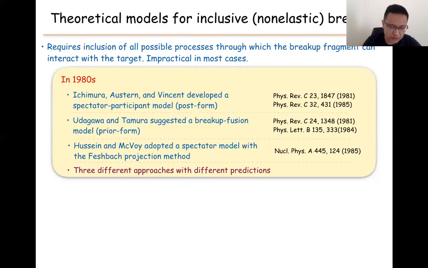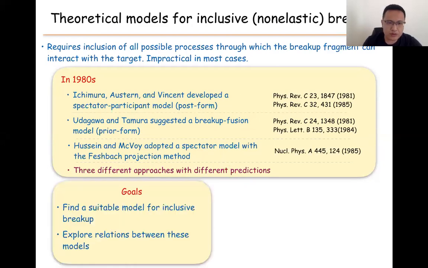But the problem is these three different approaches can have different predictions. All these three models are quantum mechanics models, but the predictions are totally different. So our goal is to try to find a suitable model for this inclusive breakup. Maybe one of these models is correct, or maybe none of them is correct. Then we need to find a suitable model for this. And also, if there is one correct model, we need to find a relation between these three models.